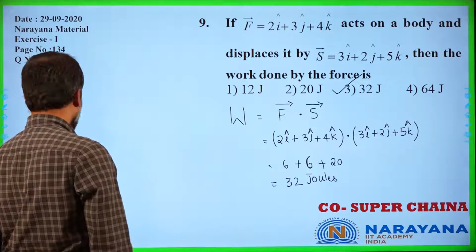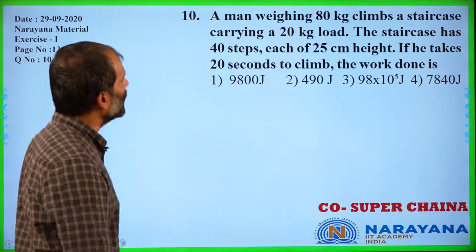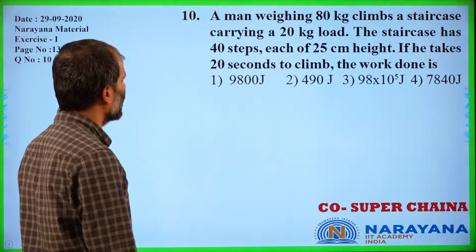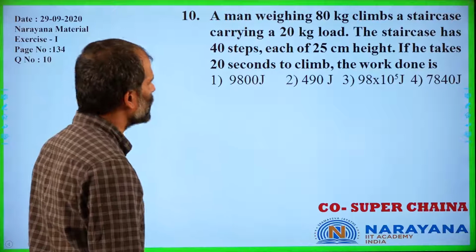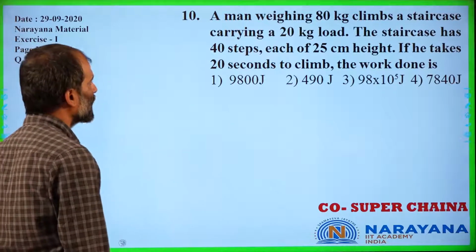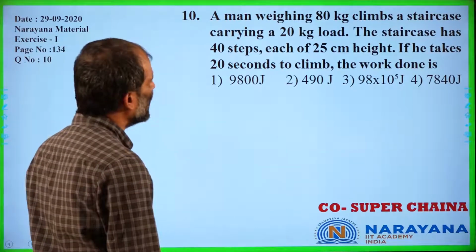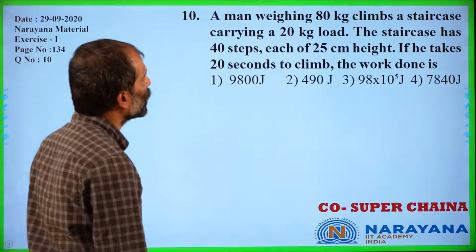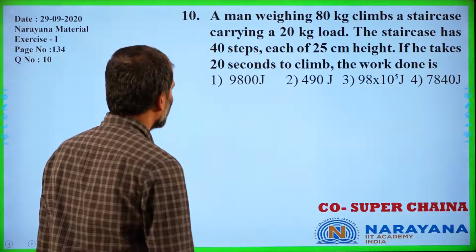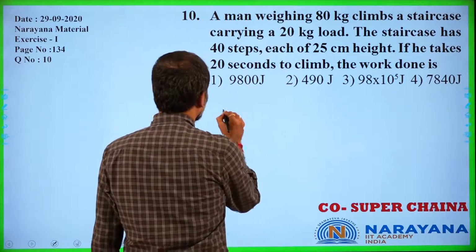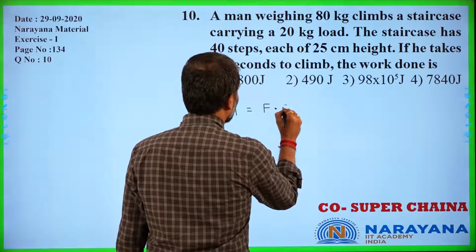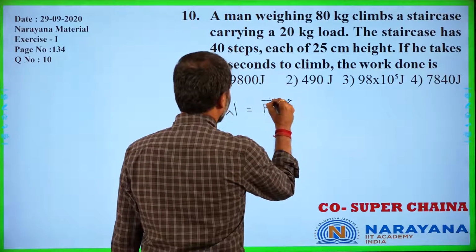Now, moving on to our next slide. In the next slide, it is given that a man weighing 80 kg climbs a staircase carrying a 20 kg load. The staircase has 40 steps, each of height 25 centimeters. If it takes 20 seconds to climb, the work done is. So now, work done is equal to F bar dot S bar, right?